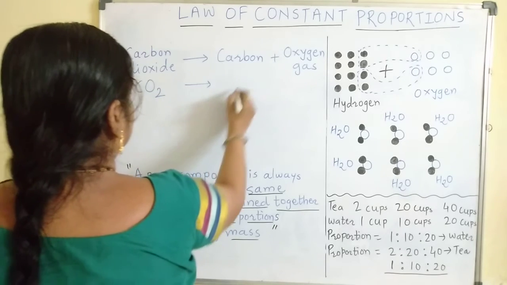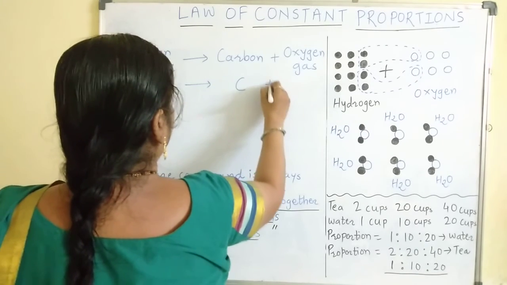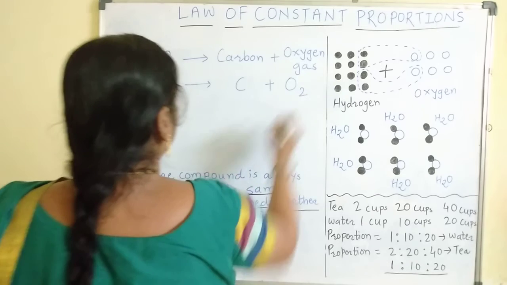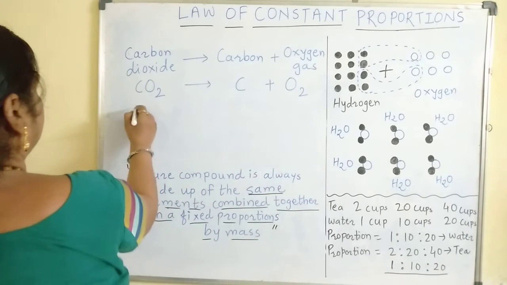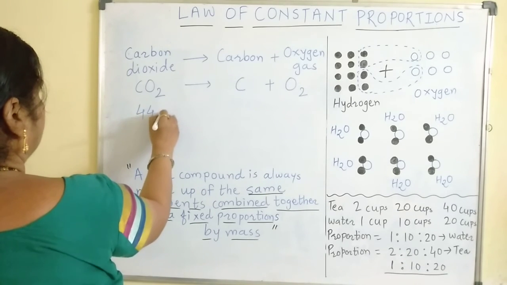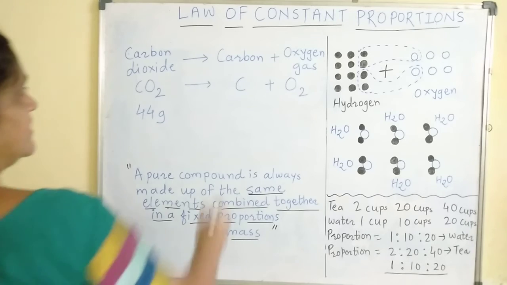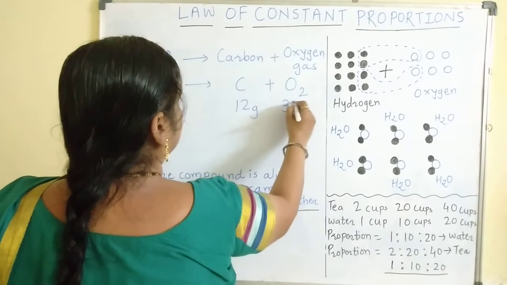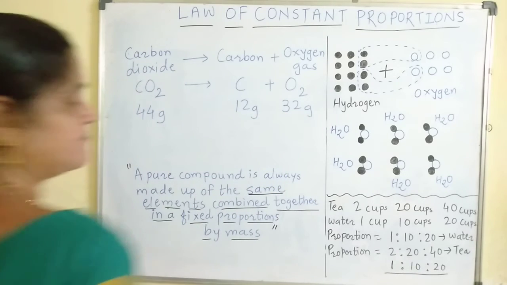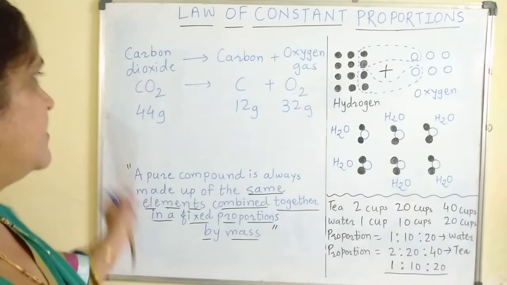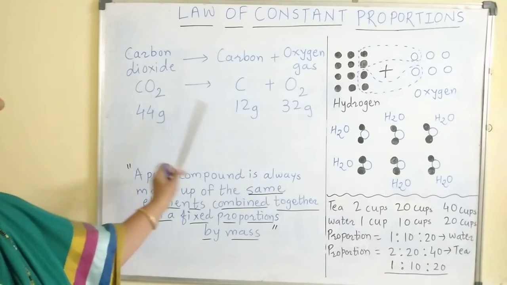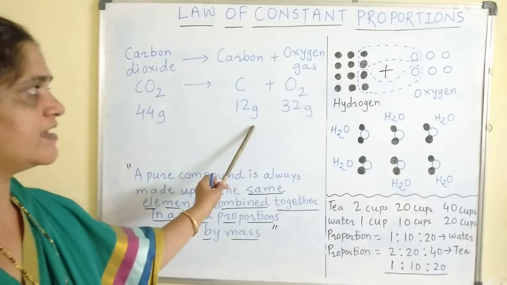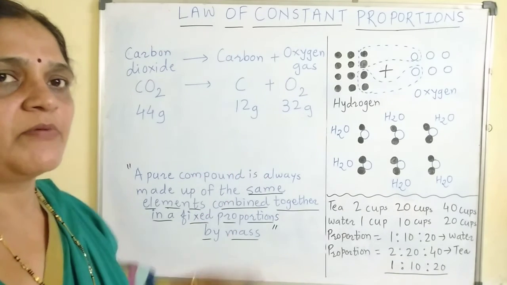So when it is decomposed, we get one carbon atom and two atoms of oxygen. If I take 44 gram of carbon dioxide, then it will produce 12 gram of carbon and 32 gram of oxygen. In this way, 44 gram of carbon dioxide on decomposition will produce 12 gram of carbon and 32 gram of oxygen.